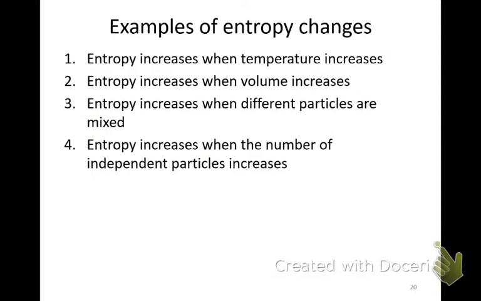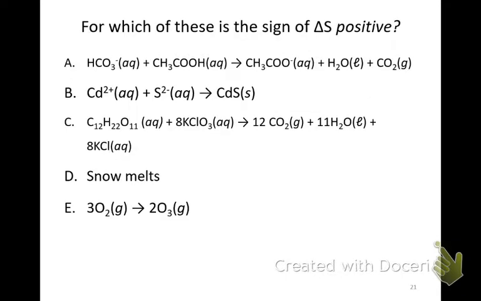Okay, we talked about how entropy can increase as temperature increases, but there are some other factors too. Entropy can increase when volume increases, like for a gas. Entropy increases when different kinds of particles are mixed. That could be either gases or solutions or liquids. And entropy increases when the number of independent particles increases. So when we have more moles of gas, if you will, then we see that entropy increases. So thinking about those things, for which of these processes or reactions is the sign of delta S positive?